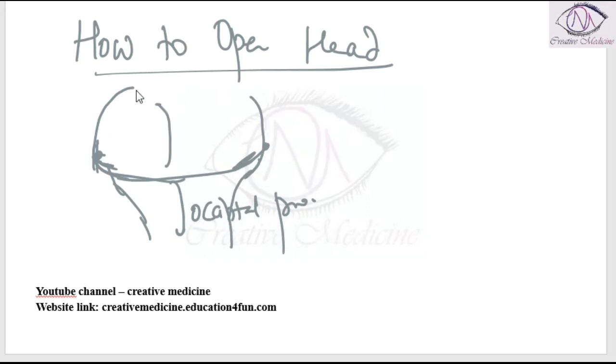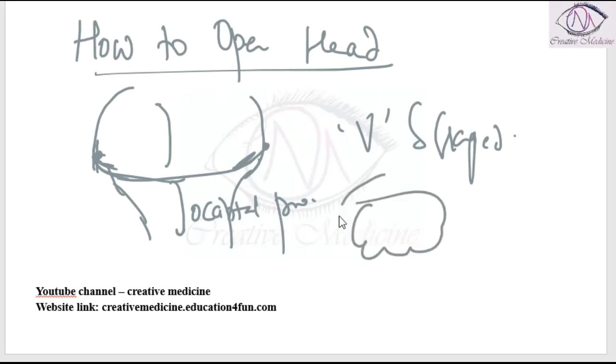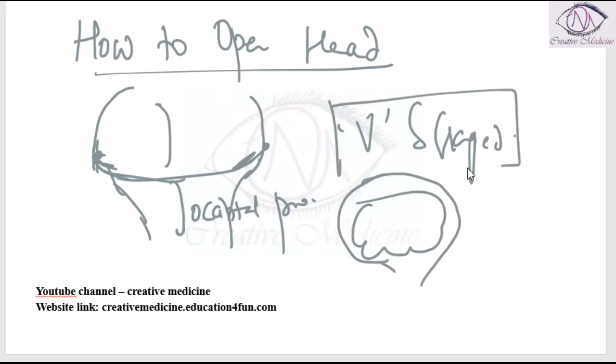We then open the skull cap in a V-shaped manner. When the skull cap is opened and the brain examined, the skull cap has to be fitted and sutured. V-shape removal makes it easy to fix it to the back.